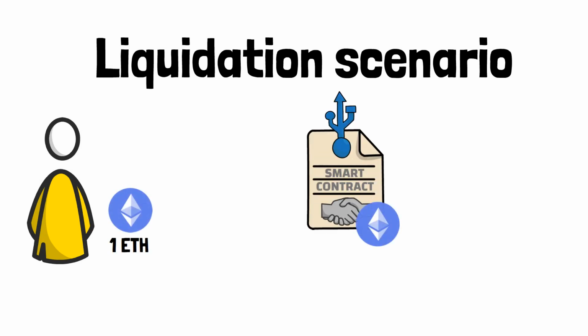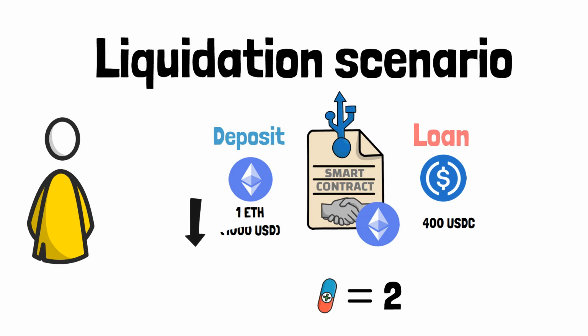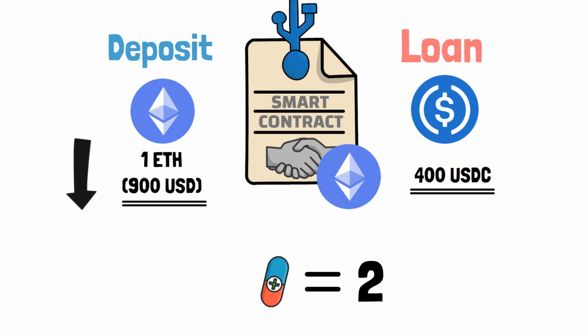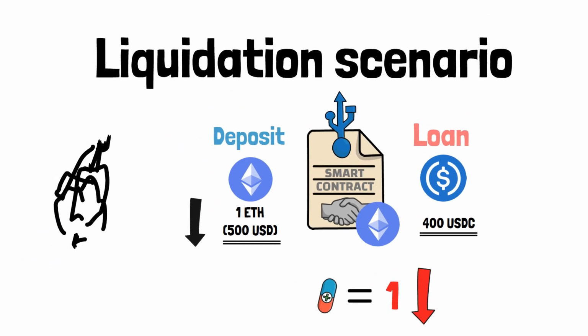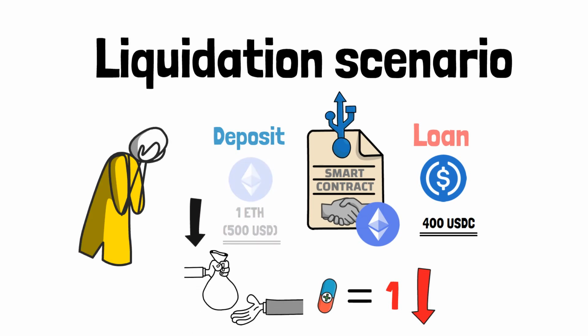Imagine Stanley deposits 1 Ether worth 1000 USD into Aave and takes a loan of 400 USDC. His health factor would be 2, and if Ether goes down to 900 USD, his deposit would be now worth 900 USD, while his loan would still be 400. This would decrease his health factor to 1.8, which is closer to liquidation. And if Ether went to 500 USD, his health factor would reach 1, and the liquidation threshold would be triggered, which most likely will result in Stanley's Ether getting liquidated.